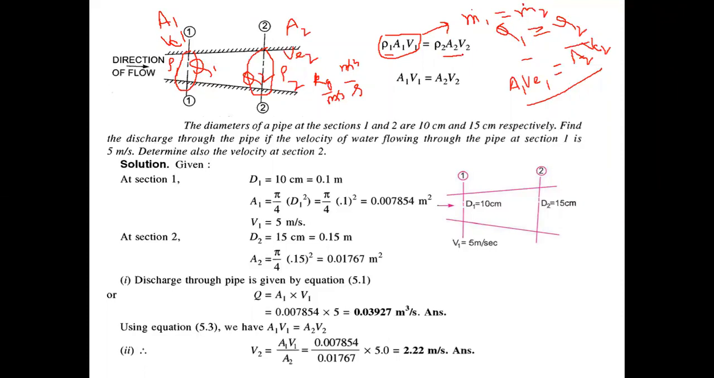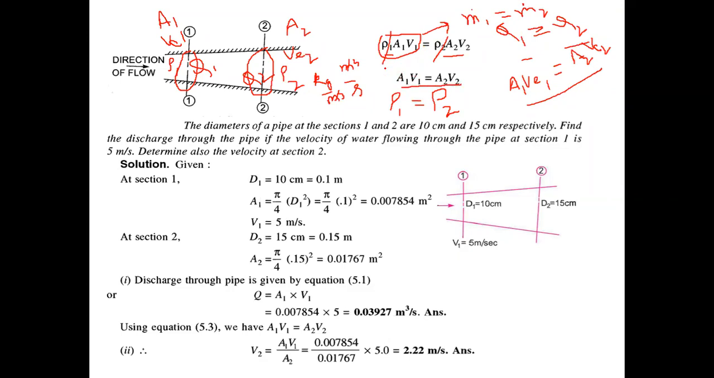But since I'm assuming that the flow is incompressible, what can I say? Density is constant. So in that case, I can assume that rho1 is equal to rho2. I have told you we are going to deal with only incompressible flows, and in incompressible flows, the change in density is negligible. So rho1 equals rho2, and both rho will get cancelled here. So I can say A1 V1 is equal to A2 V2.